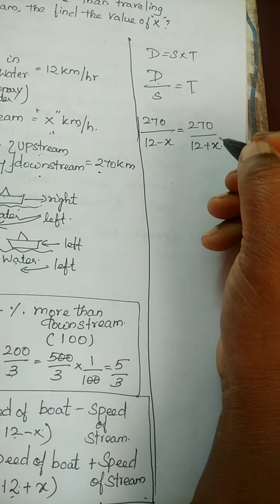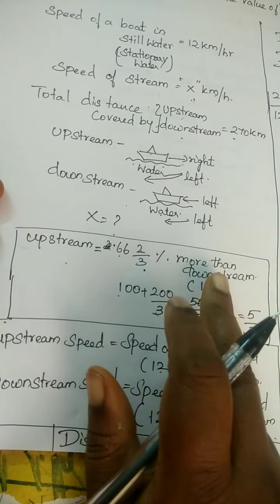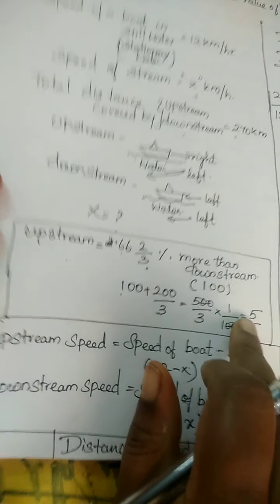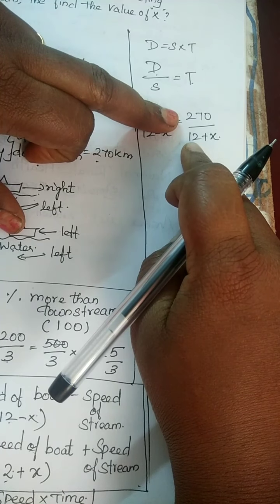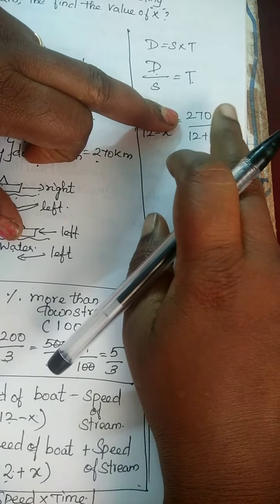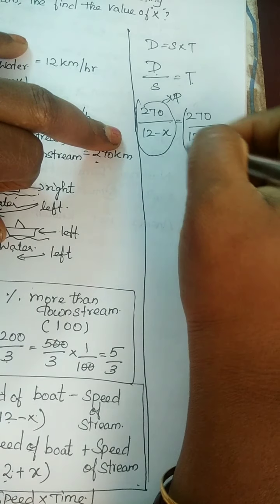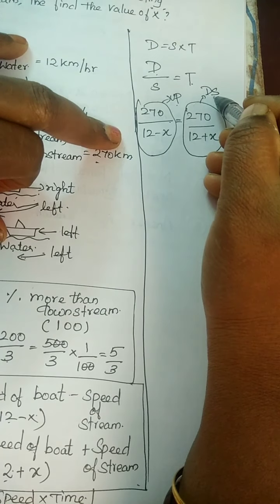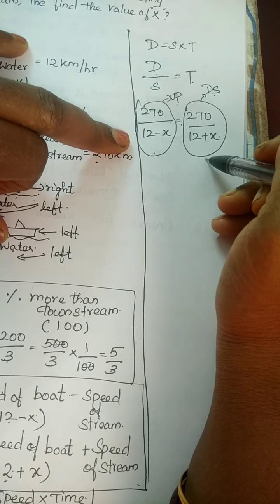And we already know upstream is here. This is the important clue. Upstream is 66 2/3% more than downstream. We calculated and we found out the value is 5/3. So upstream is equal to 66 2/3% more than downstream. This is the downstream value, this is the upstream, and this is the downstream.